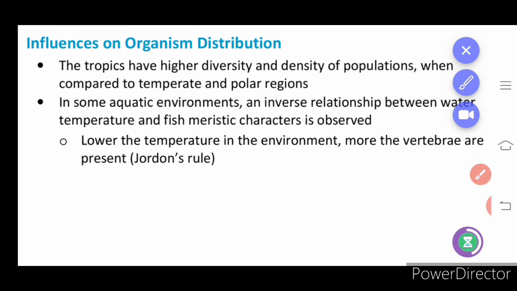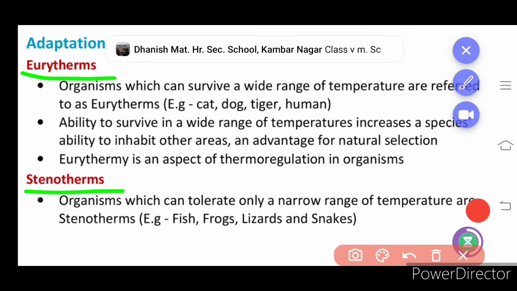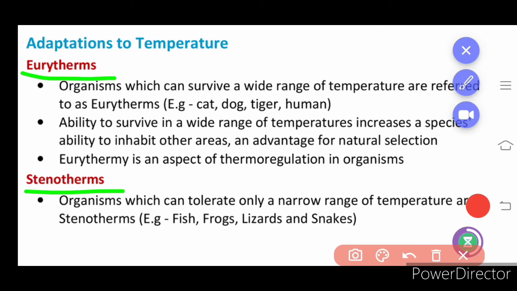Next we are going to learn about the adaptation to temperature. Whether there is more or less temperature, whatever the condition, the organisms adapt themselves to live in a particular environment. We are familiar with these two terms, eurytherm and stenotherm, which are based on adaptation. The organisms which can survive a wide range of temperature are called eurytherms. Ability to survive in a wide range of temperature increases the species' ability to inhabit, which means they are able to go and live in other areas. It is an advantage of natural selection.